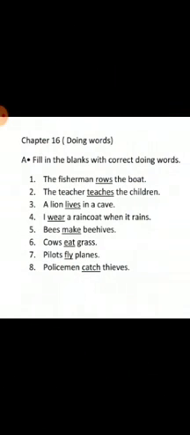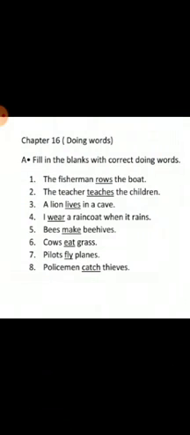First sentence, the fisherman rows the boat. Here the word fisherman is a naming word. Is it singular or plural in number? Yes, you are right, children. It is singular in number, or one in number, because the spelling is fisherman. Now, what will we add here with the doing word? S. So it becomes rows. We add s to the singular at the end of the doing word.